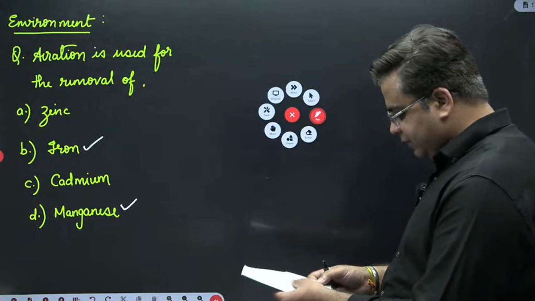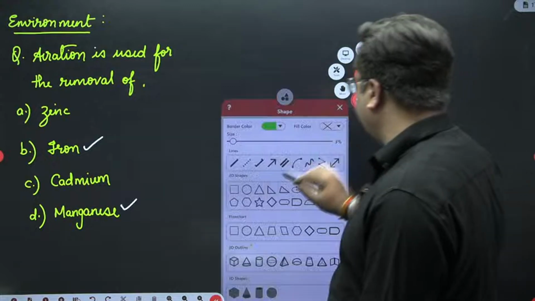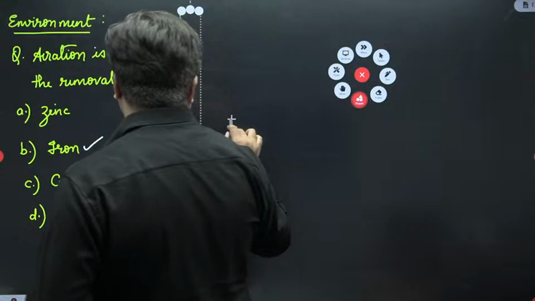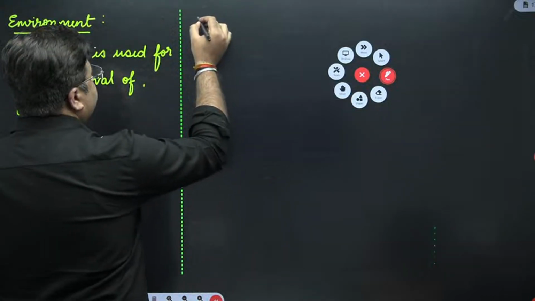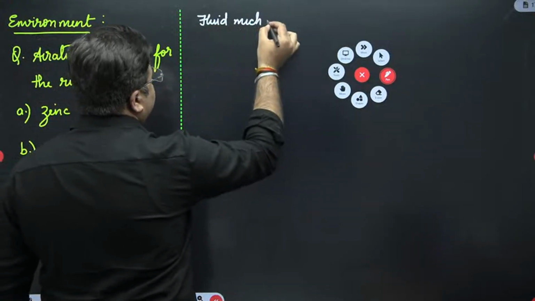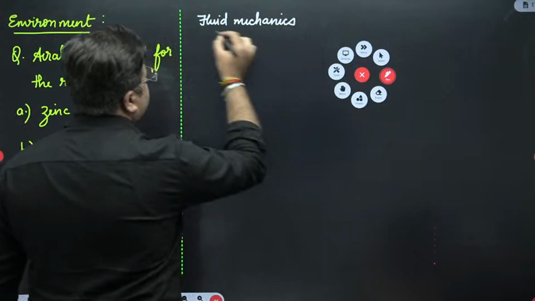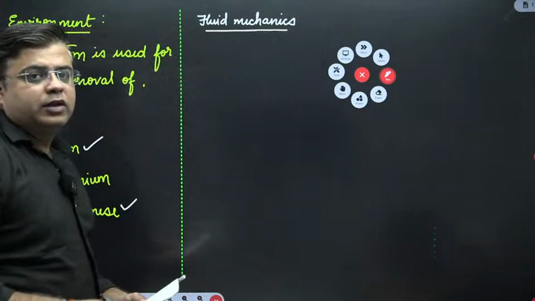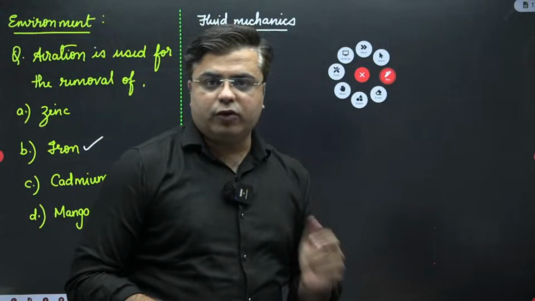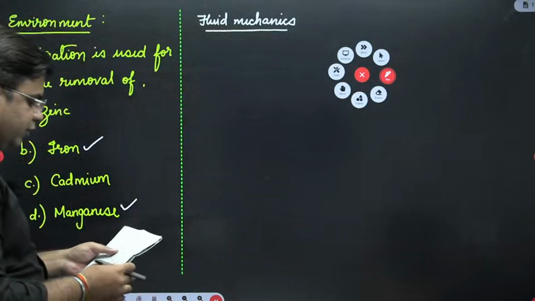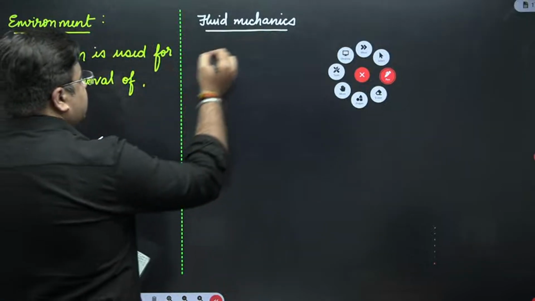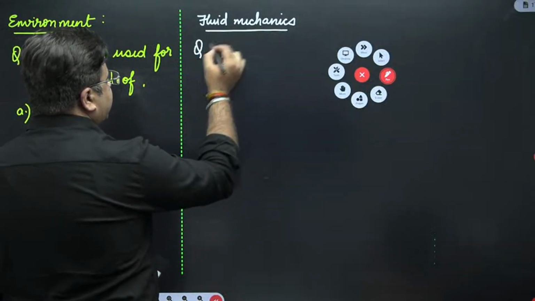The next question is they have asked about Bernoulli's equation. So this next question is from fluid mechanics. The question is saying that when you apply Bernoulli's equation, it is applicable to which type of fluid? Four options were given and you need to identify in which of them it is applicable. It is just a memory based question. I don't remember the entire data.